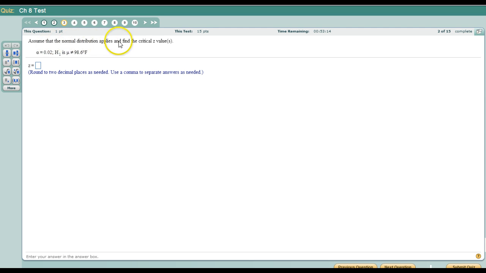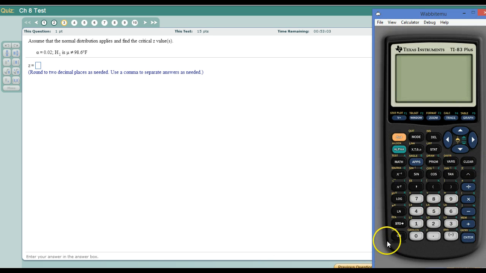Alright, assuming we have a normal distribution, we find the critical z values. Alpha is 0.02. Our alternate hypothesis is a two-tailed test. So if alpha is 0.02 and we have a two-tailed test, then we need to take that 0.02 and divide it in half. We're dividing it in half because of the two-tailed test. And then we do inverse norm because it is z, so we're using inverse norm of 0.01.